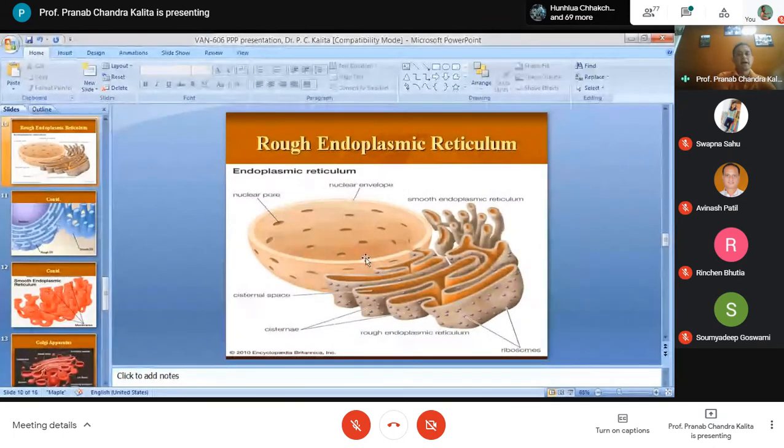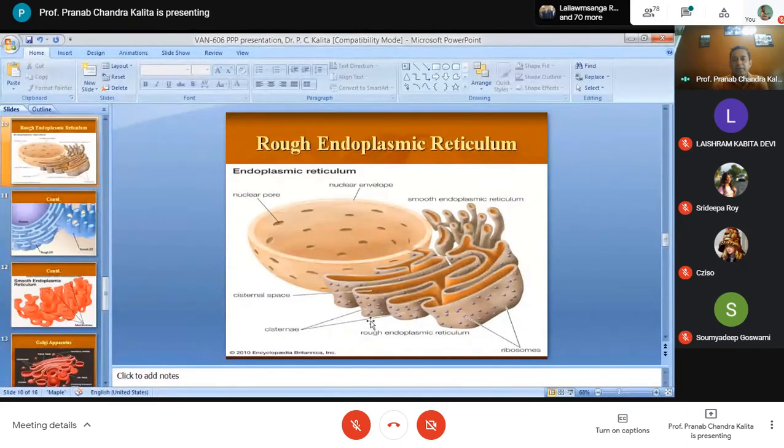Next is the rough endoplasmic reticulum. How many types of endoplasmic reticulum are there inside the cell? Do you have any idea? Two types. Yes, you will find two different types of endoplasmic reticulum: one is rough, another is smooth. Rough is called granular; smooth is agranular, there are no granules. So why does the roughness come? The rough endoplasmic reticulum is named so because its cisternae are attached or studded with ribosomes.